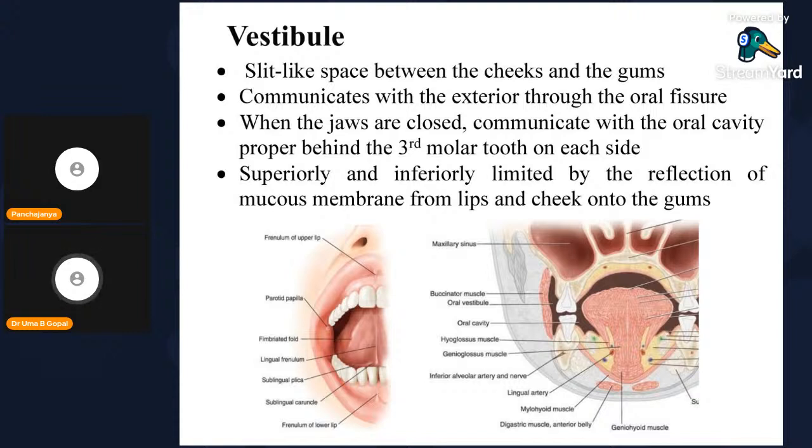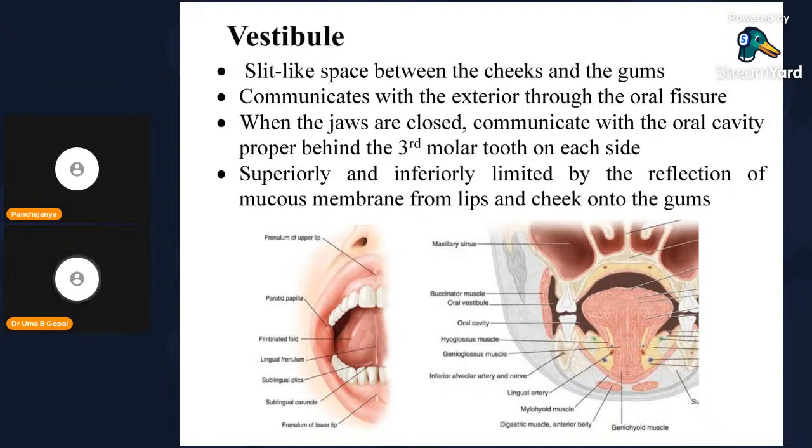So in such a way that when you put the fluid, it will pass in the region of the vestibule. There is a slight space posterior to the third molar tooth where the fluid passes, and in that way you can feed the unconscious person. Superiorly and inferiorly, it is limited by the reflection of mucous membrane from the lips and cheeks onto the gums.